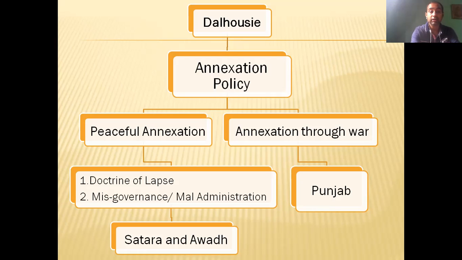And one more way of peaceful annexation was misgovernance or maladministration. It is not that the state is not functioning well, but the British would show some reason that the state is not performing well, or that there is misgovernance. In this way they would annex the state. This way they annexed Satara and Awadh. These two states were annexed through this peaceful annexation.